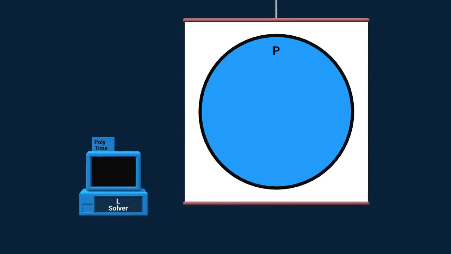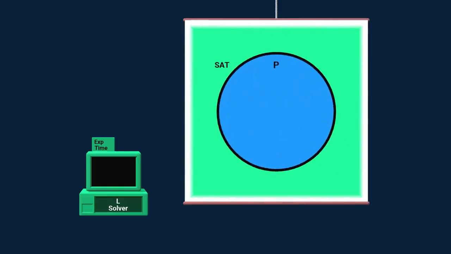The polynomial time class is called P for short. It contains the palindromes, primes, and many more interesting problems. The exponential time class is called EXP, and it is much bigger. It contains the satisfiability problem. SAT is believed to be outside of P, though this was not proven.